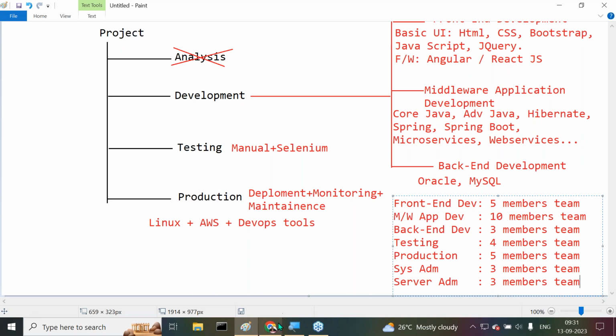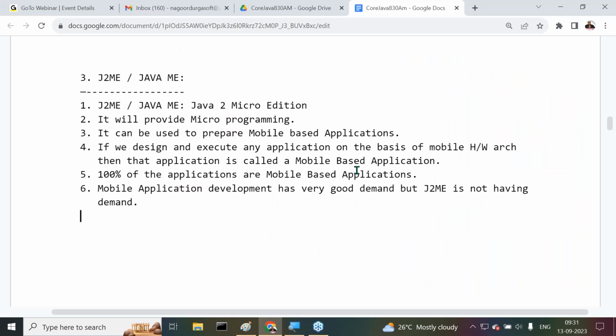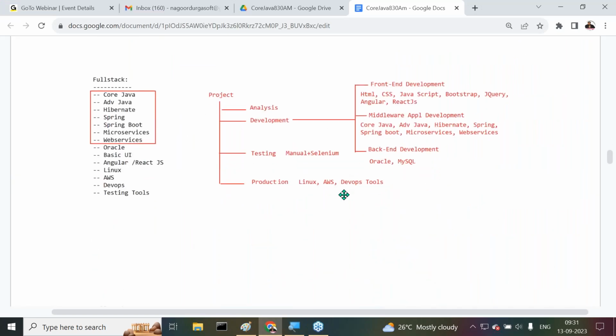So finally, now I'm asking one question to you. Now try to answer it. Here the point is, if you want to be called a full stack Java developer, what knowledge is required? What technologies knowledge is required here? Now tell me. For a full stack Java developer, the same diagram I've given there. Understand it clearly. Java related: core Java, advanced Java, Hibernate, Spring Boot, microservices, web services, Oracle, basic UI, Angular or React JS, Linux, AWS, DevOps, testing tools. All these technologies and tools knowledge is required or not? Guys, understand my point here? Then only he is a full stack Java developer.